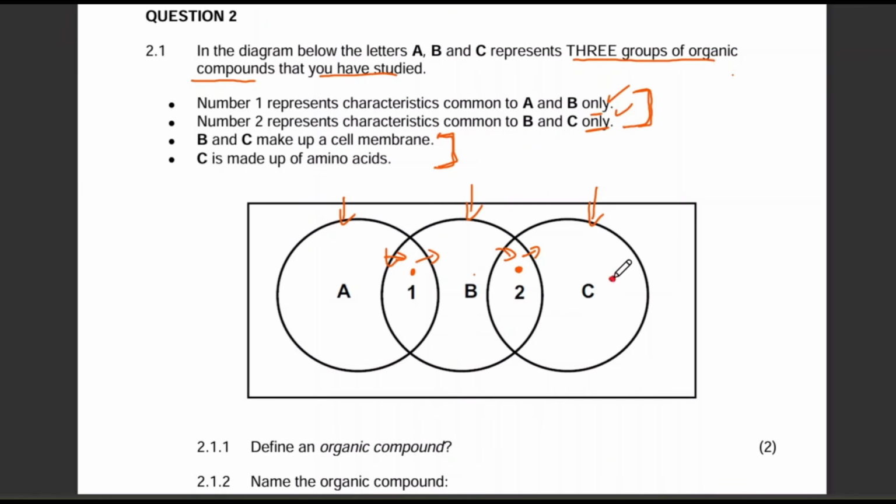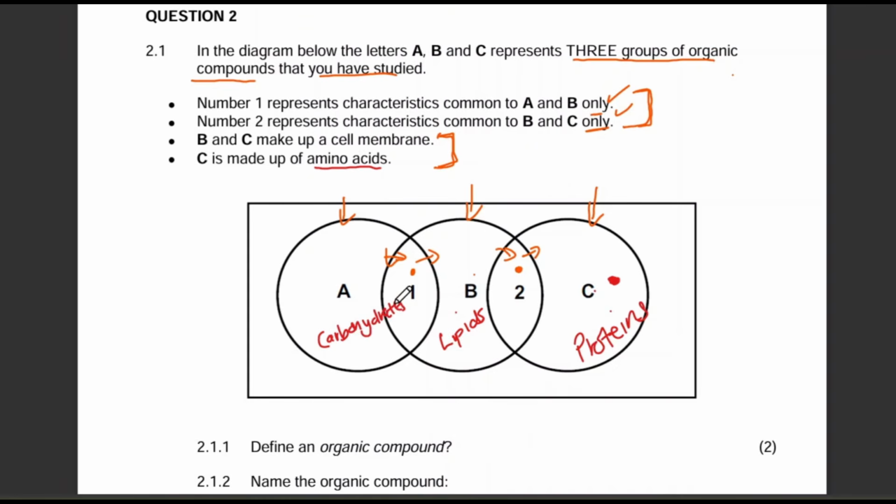The minute you mention amino acids, we are definitely talking about proteins because these are the building blocks of proteins. So definitely C is the protein. But then another giveaway is that B and C make up cell membrane. We've identified C. The other group of organic compounds which make up the cell membrane is the lipids, because that's where we find the phospholipids which make up the cell membrane. So that means group B is lipids, which leaves us with what? With carbohydrates.